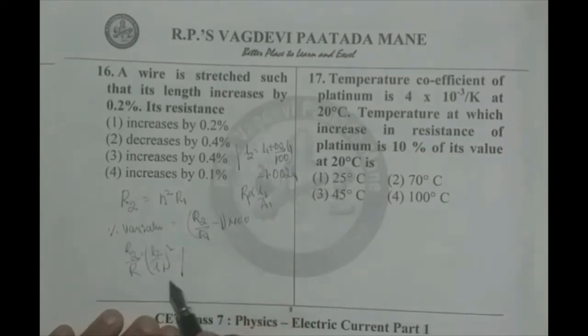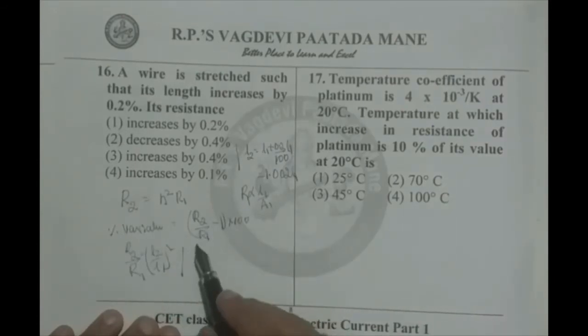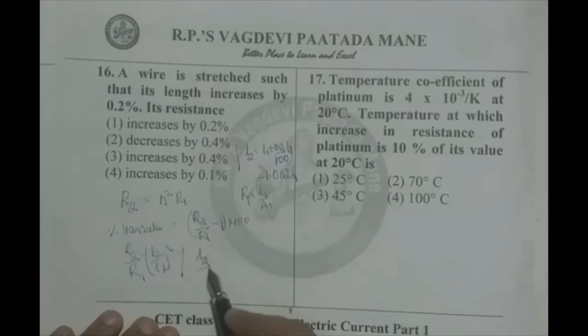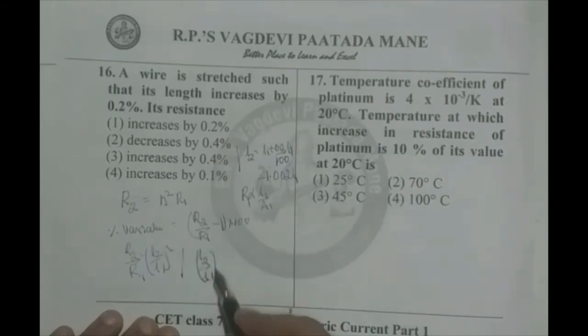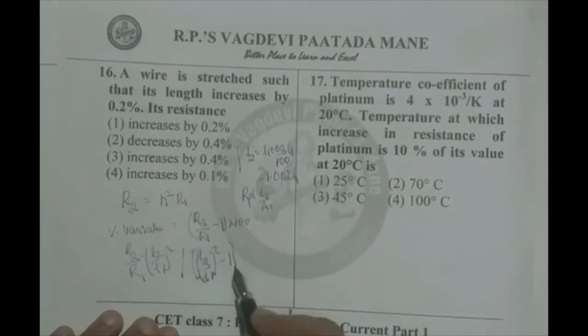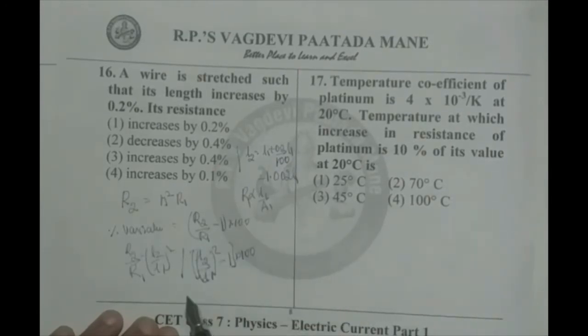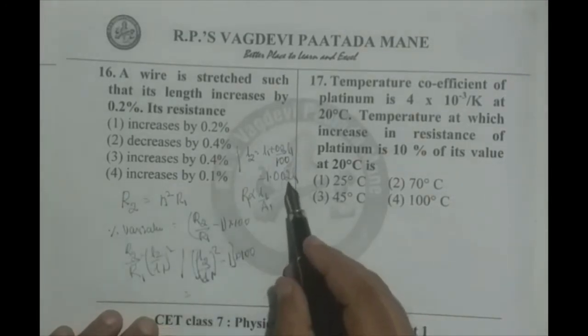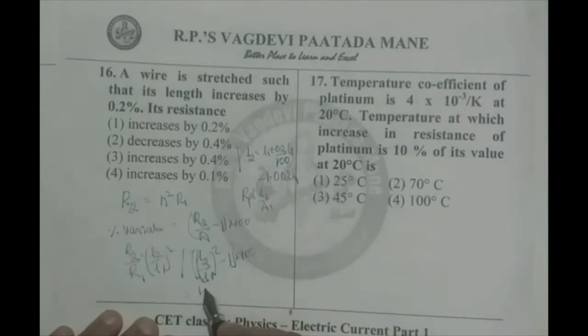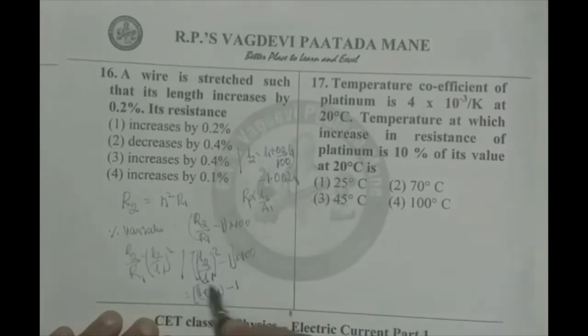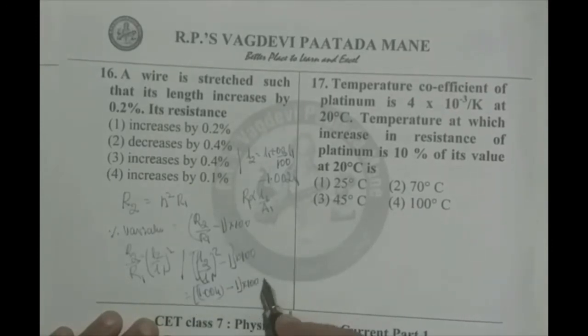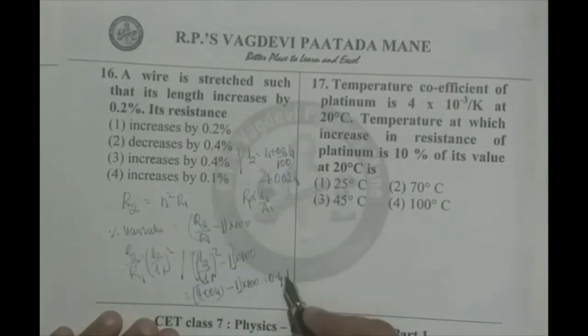Therefore, percentage variation as we can write L2 by L1 whole square minus 1 into 100, which amounts to be 1.002 whole square. That means 1.004 minus 1 into 100, which amounts to be 0.4%.